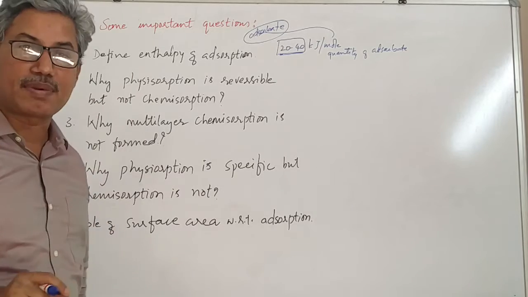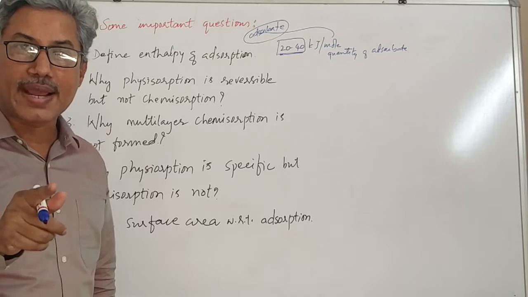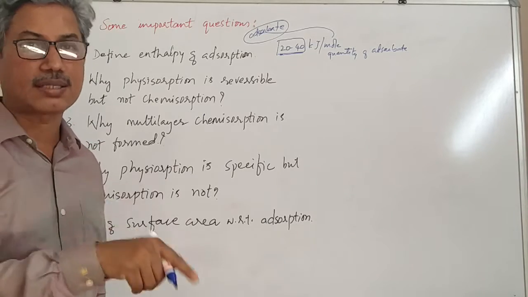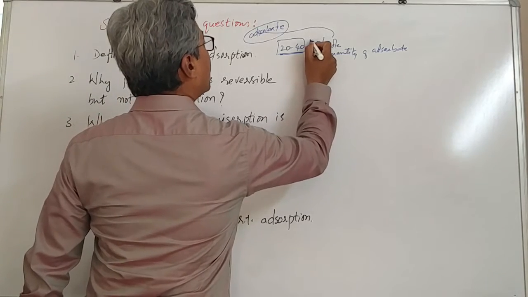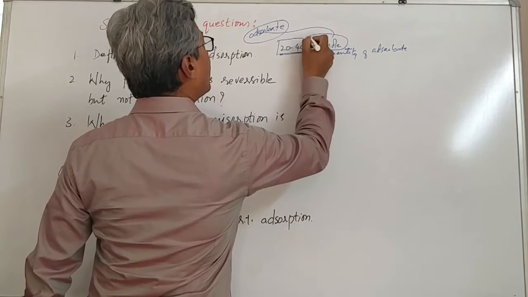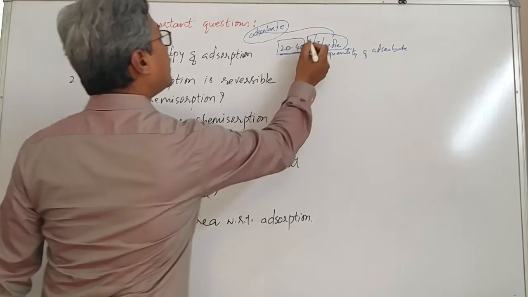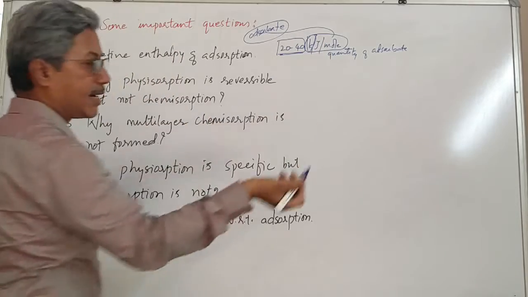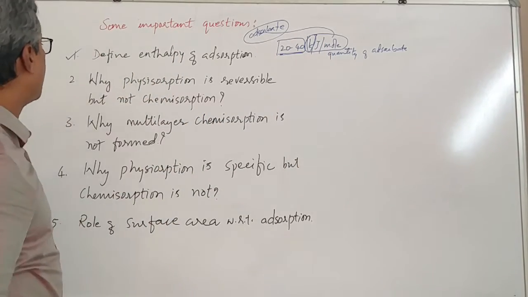Therefore, the definition of enthalpy of adsorption is, it is the amount of energy released when 1 mole of adsorbate adsorbs or undergoes adsorption. Clear? Okay. And its unit is, either we can write it as kilojoule per mole of adsorption, or we can write it as simply joule instead of kilo. We can write it as even joule per mole. Okay. Now let's go for the second one.